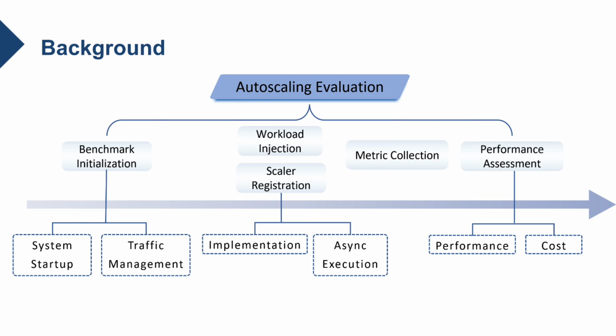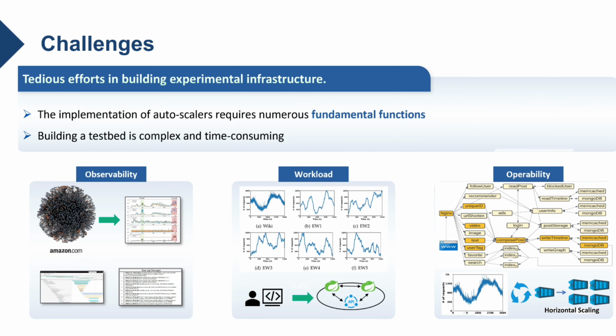Unfortunately, existing studies primarily focus on refining auto-scaling algorithms while neglecting the standardization and automation of the evaluation process. For example, there are many tedious efforts in building experimental infrastructure. We need to implement many fundamental functions, such as observability, workload injection, and operation. This process is complex and time-consuming.